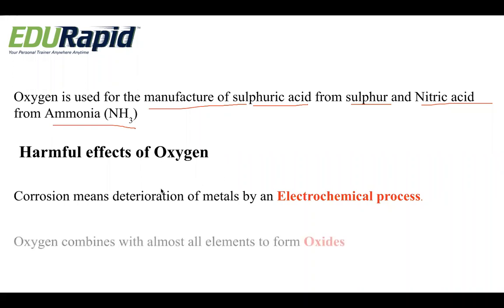Secondly, oxygen combines with almost all the elements to form oxides. So it doesn't leave any element in nature stable. It will combine with the elements and result in the formation of their respective oxides. For example, it combines with sodium and forms sodium oxide. Calcium, calcium oxide. So it combines with all the elements to form their respective oxides.